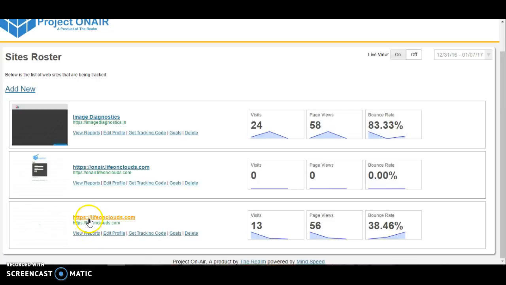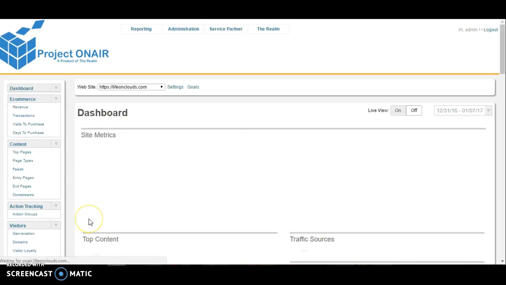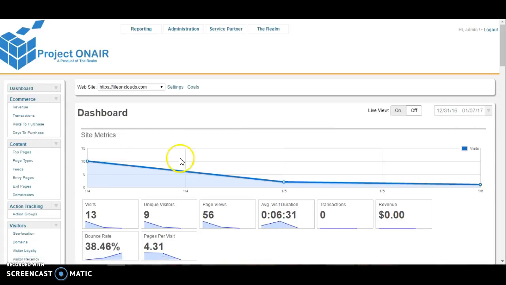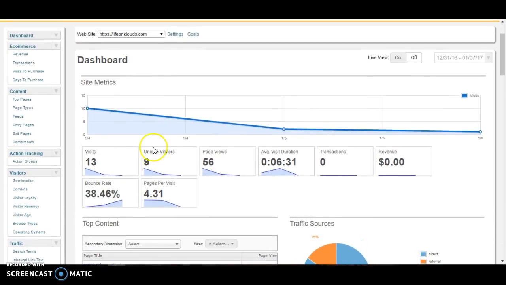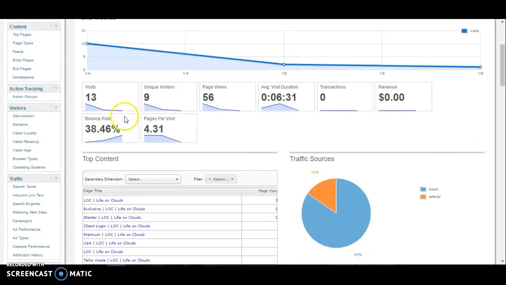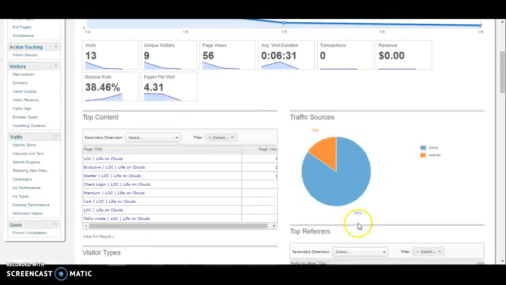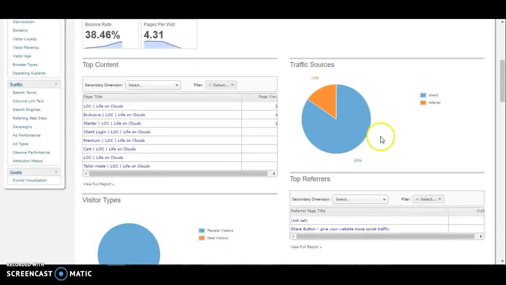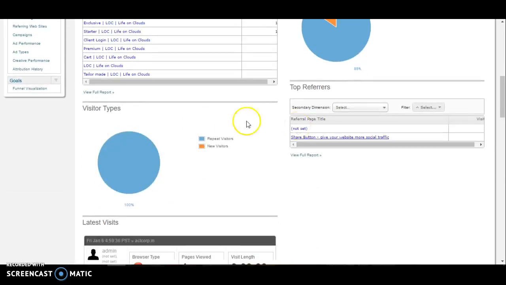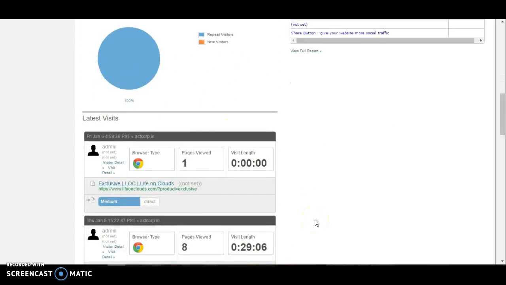So if I click on Life on Clouds, it takes you to the Life on Clouds dashboard, and it gives you insight details about every visit of a particular person, every unique visitor, every page visit, and the average duration they have spent on the lifeonclouds.com website. You can also see bounce rate, page visits, pages per visit, and all these things. And you can see some graphical representation of the traffic sources, from what source people are coming to your site. And you can also see what kind of visitors are there. Are there repeated visitors or new visitors, or everything.